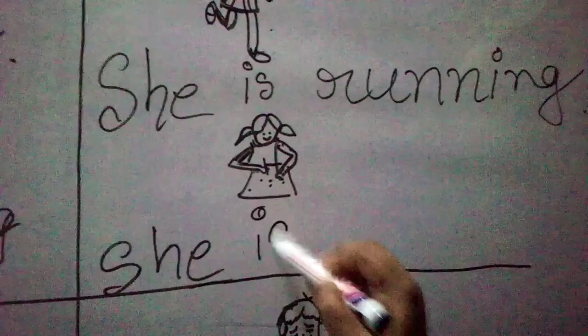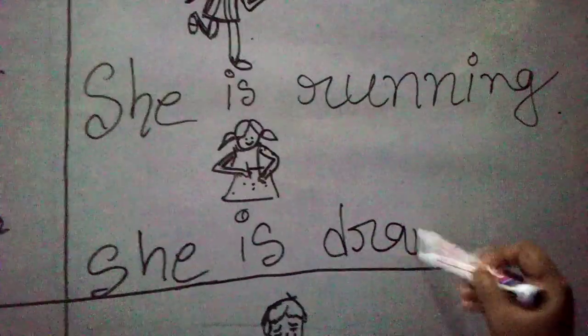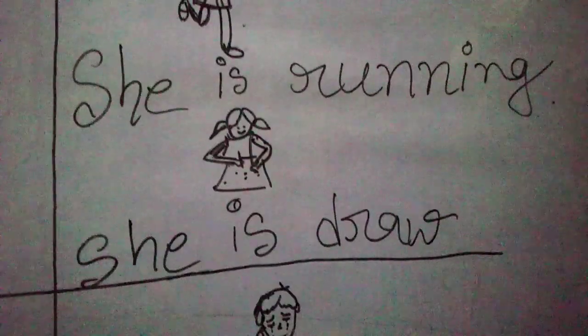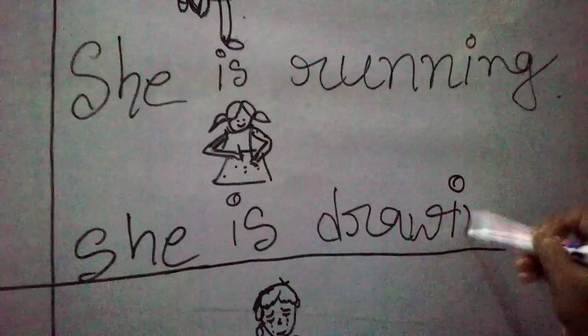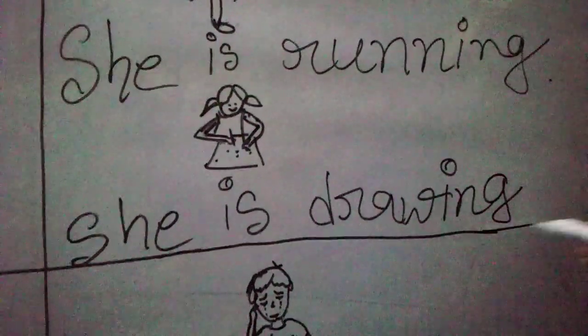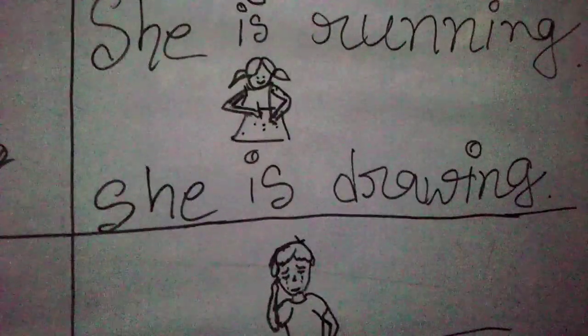Now she is, the verb is draw. So now with the verb what should I put? As it is continuous, and continuous means ing with the verb. So she is what? She is drawing.